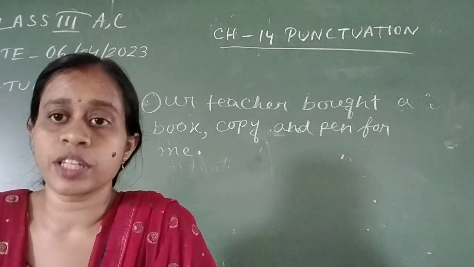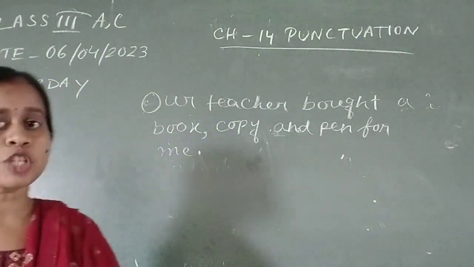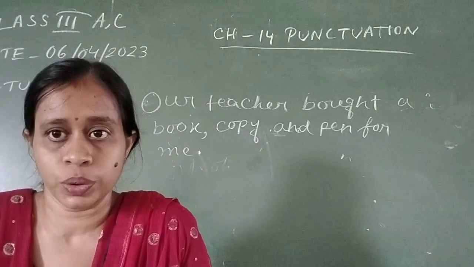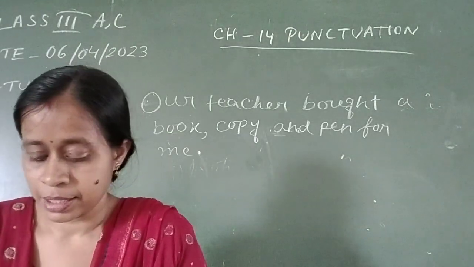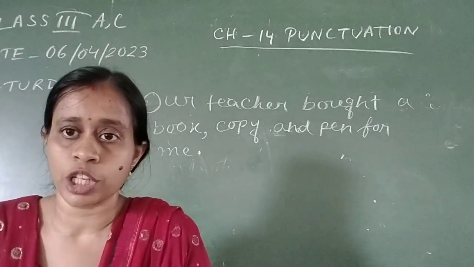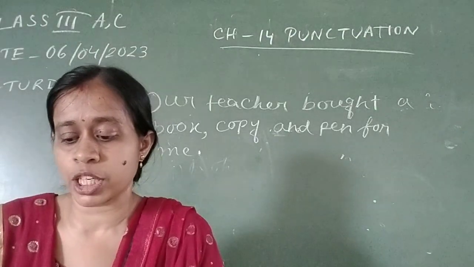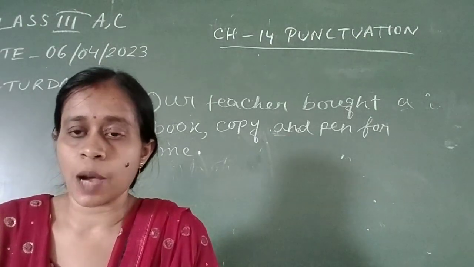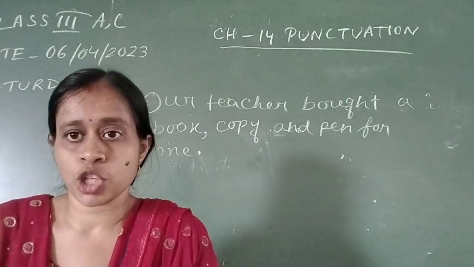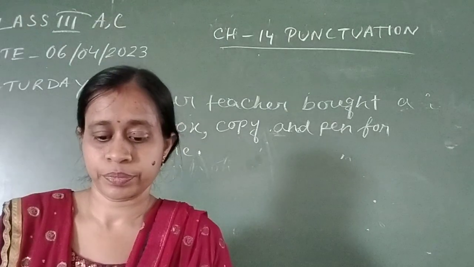If you are getting any declarative sentence, that means the sentence will start with capital letter and end with full stop, and these are part of our punctuation classes. I hope you have learnt about comma. We use comma for three reasons: to express a pause in our writing, to separate a list of things, and to address somebody directly.